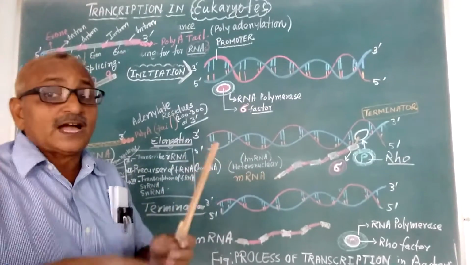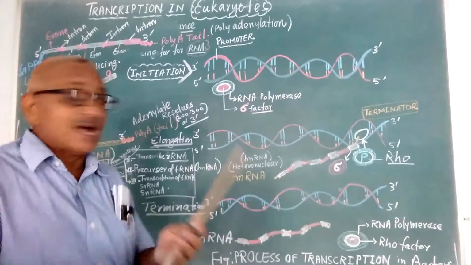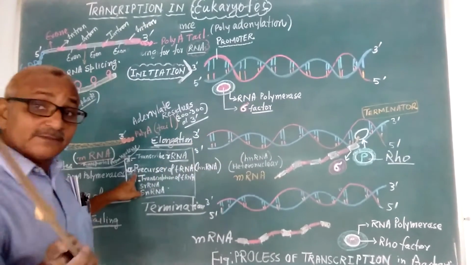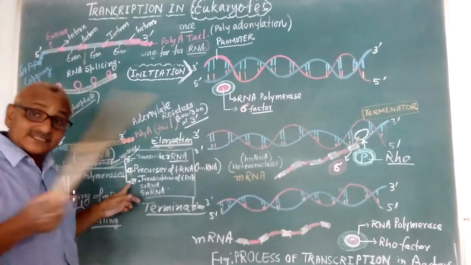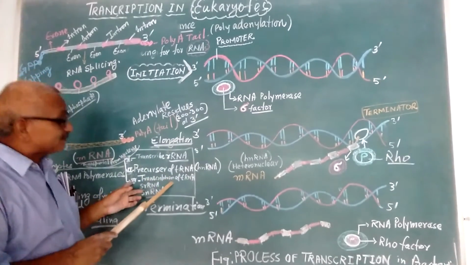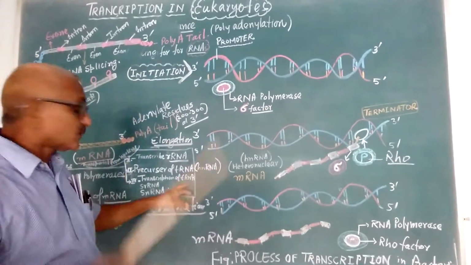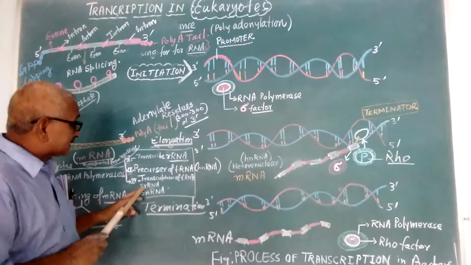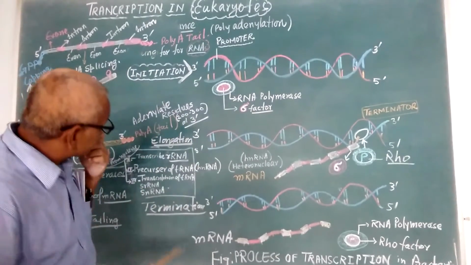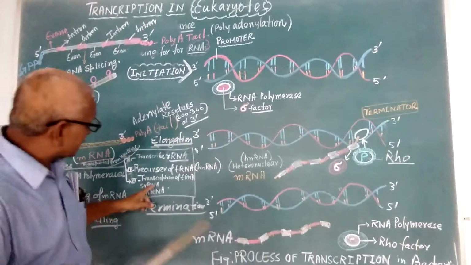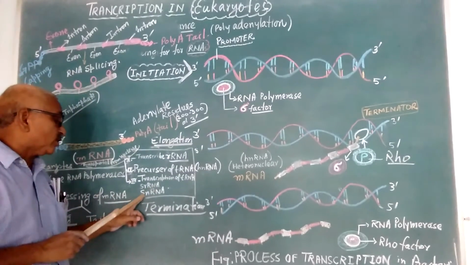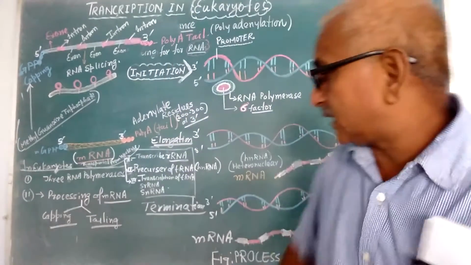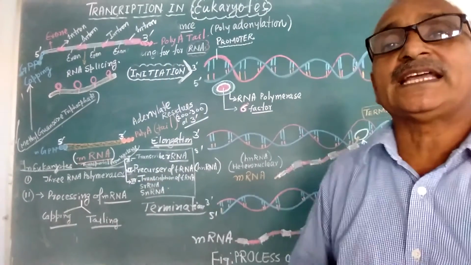The precursor form of RNA is transcribed by polymerase 2, while polymerase 3 transcribes the transfer RNA. We will study transfer RNA in detail in the next video. Polymerase 3 also transcribes snRNA, small nuclear RNA. So these are transcribed by polymerase 3.